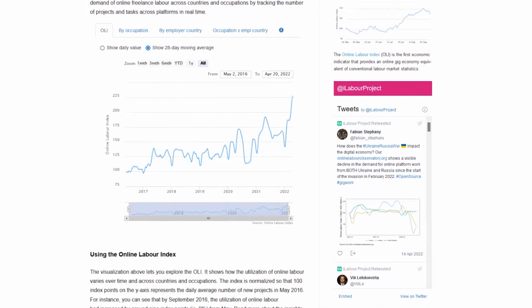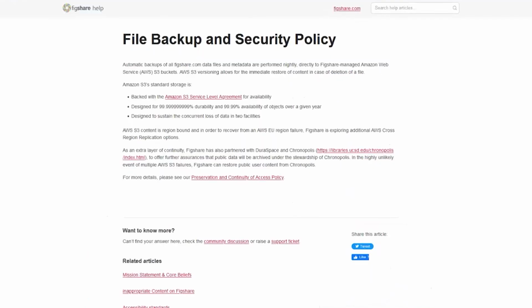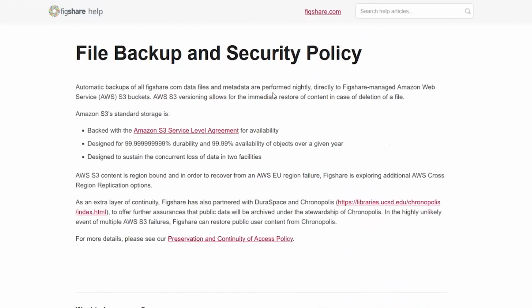You might have questions like, well, how do I know that the data that I put on Figshare is going to be safe and be there a long time in the future? Once again, Figshare Help has the answer to that. We use Amazon S3, so everything is backed up, and you can see how we guarantee the availability of it and the restrictions around that. We also have a preservation workflow. So it is actually backed up. The whole point of this is that we're trying to make things available far into the future. And so that's all there.